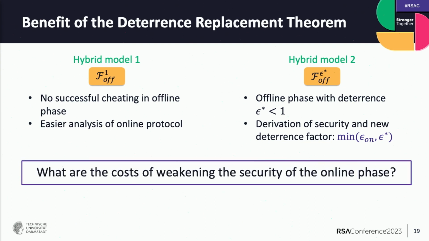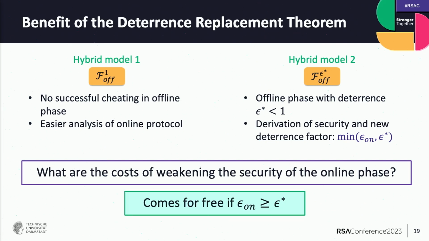And coming back to the question, what are the costs of weakening the security of the online phase? And here the answer is it comes for free if we set the deterrence factor of the online phase greater or equal to the deterrence factor of the offline phase. Because since we compute the minimum anyway, if we set it just greater or equal to the deterrence factor of the offline phase, then the overall security is the same.